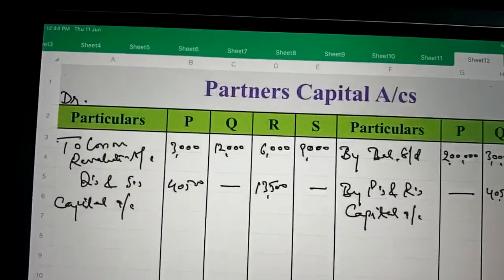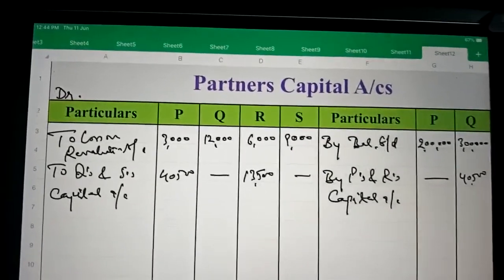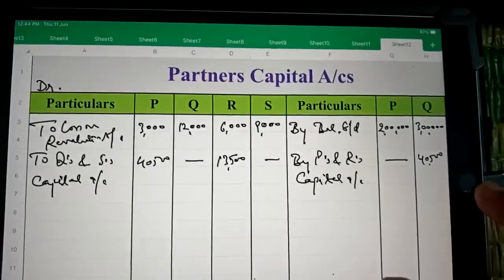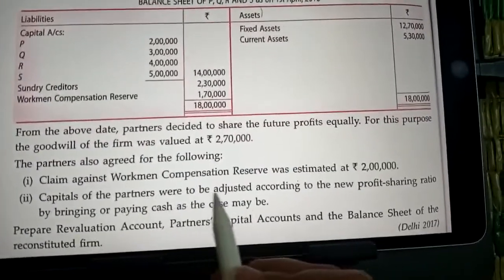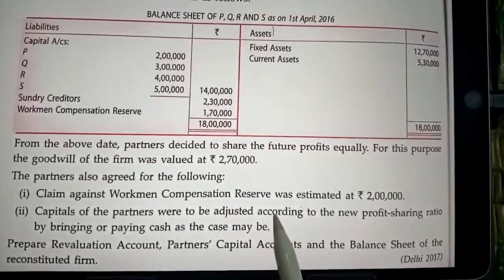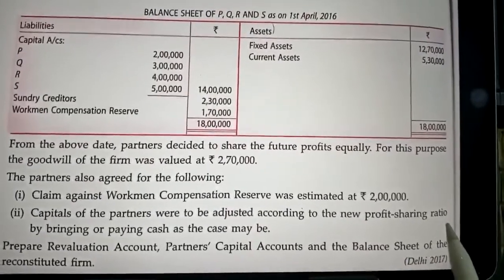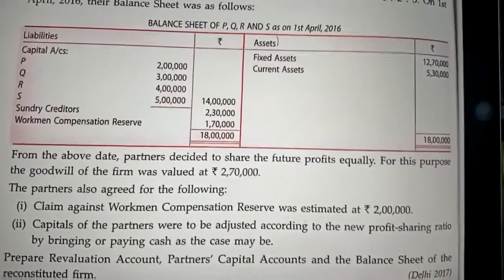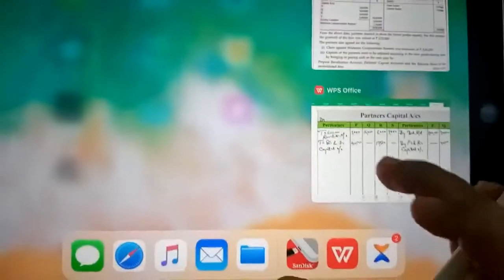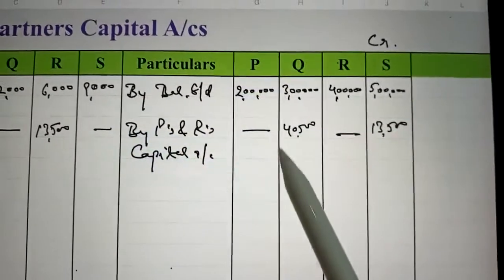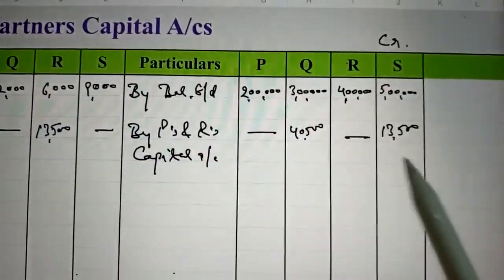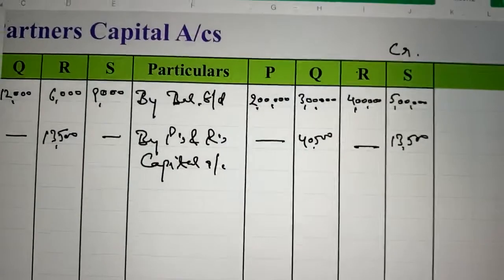And there is one more adjustment regarding the partners' capitals. The capital of the partners is to be adjusted according to the new profit sharing ratio. So first of all we will calculate the present capital. Let's see how it is calculated. Whatever is written on the credit side will be added.